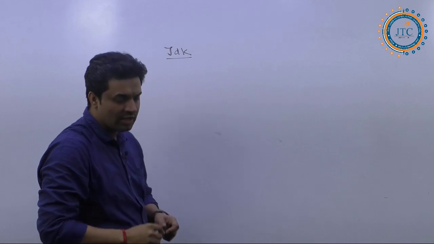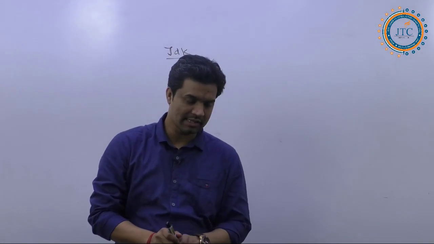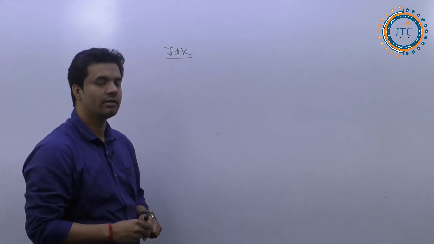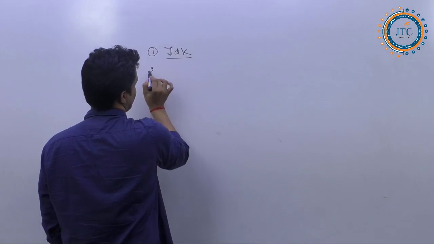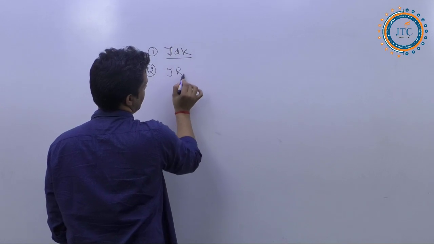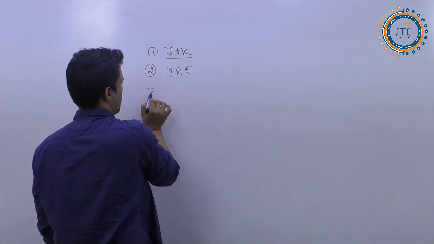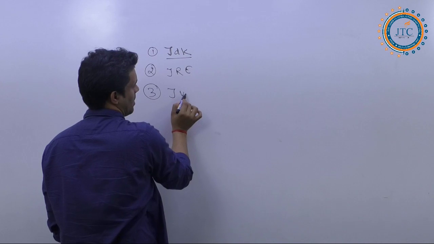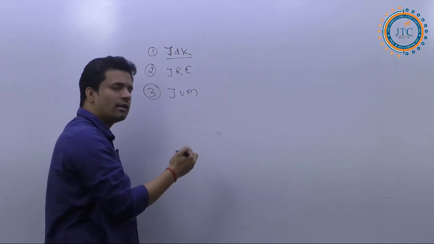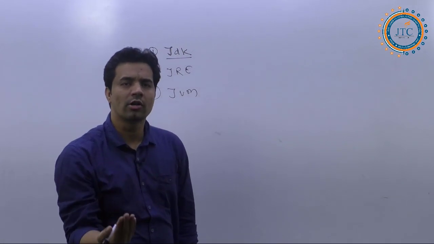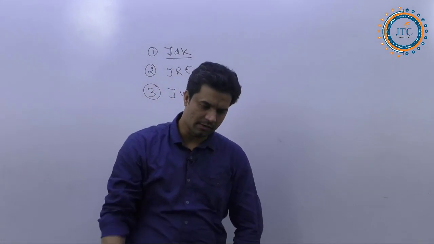What exactly is JDK? Today we are talking about JDK. The second one is JRE. Third one is JVM, compiler, interpreter, and all these sort of things as I am going to discuss here.